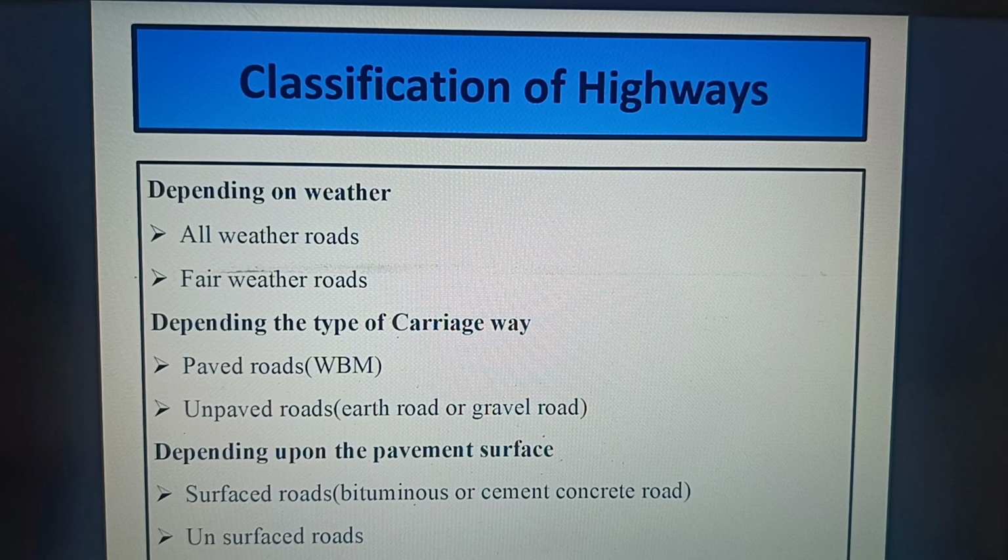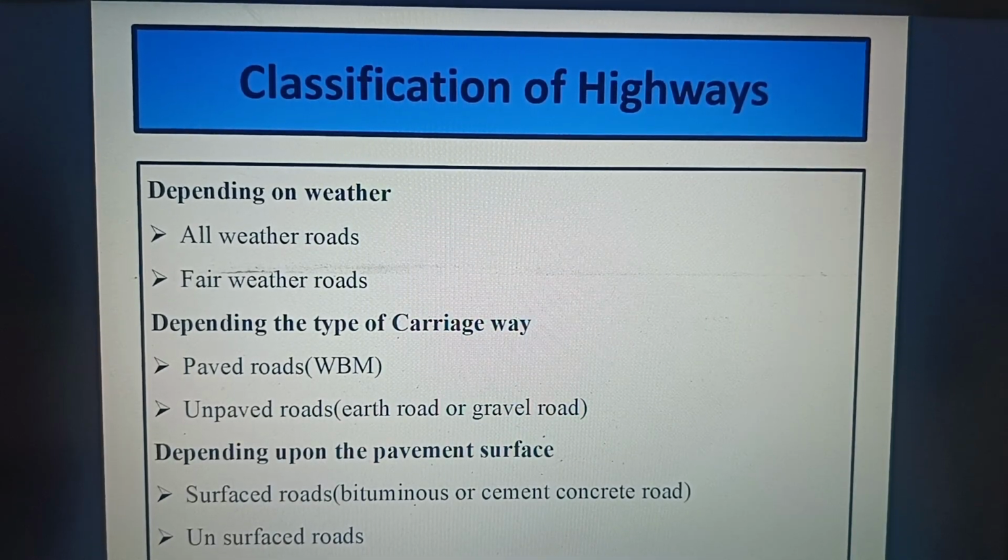So this is the continuation video of the last series, classification of highways. Once again, let us recall. Depending on the weather, the highway classification is all weather roads and fair weather roads. Depending on the type of carriageway, paved roads and unpaved roads. Under paved roads, WBM, waterbound macadam roads, and in unpaved roads, it may be either earth road or a gravel road. Depending upon the pavement surface, surfaced roads, that is bitumen roads or cement concrete roads, and second classification is unsurfaced roads.